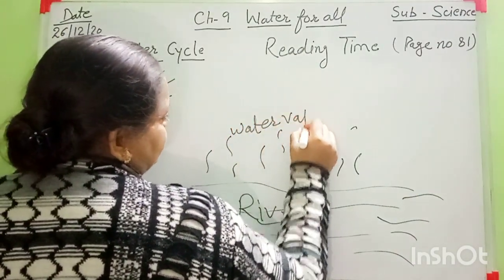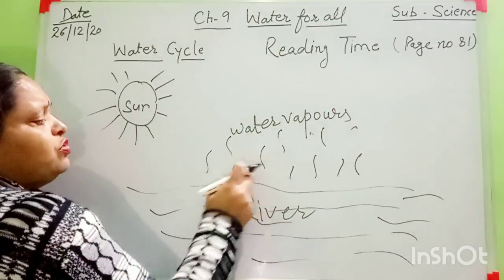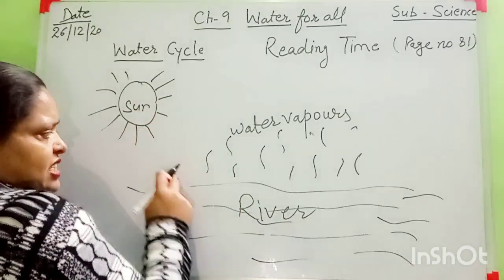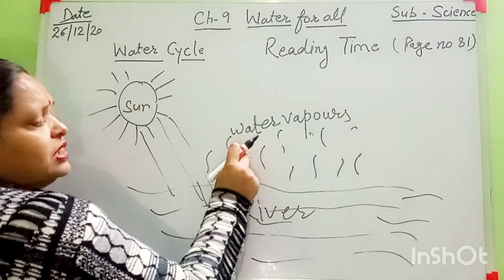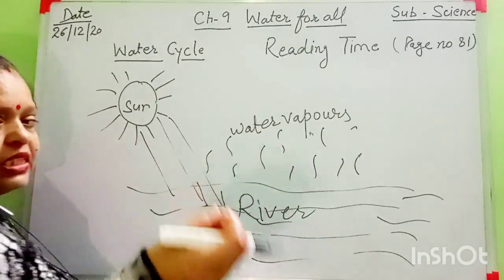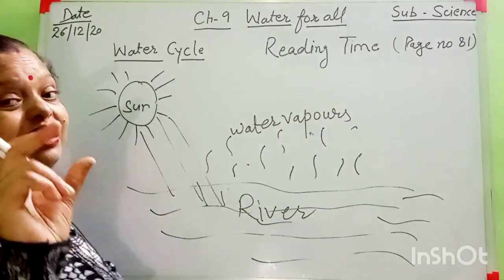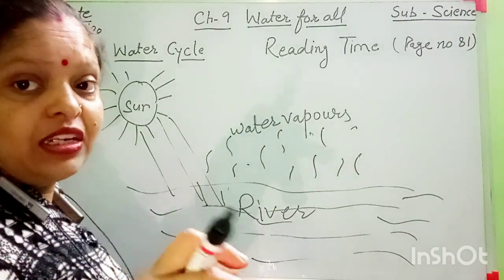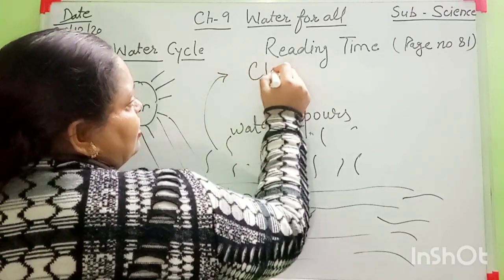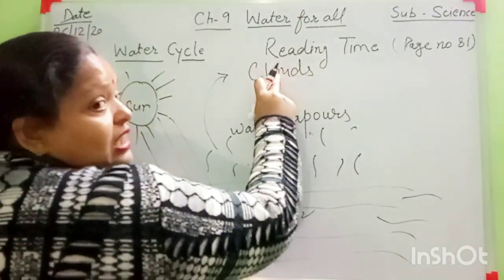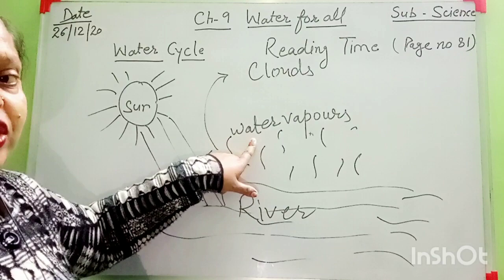Water vapors. And this water turns into water vapor with the help of the sun rays. Sun rays falling down. Look at here, everyone. After some time, some months, that water vapor converts into some small little water drops, and they turn into cloud in our atmosphere. Clouds here. And this process is called evaporation.